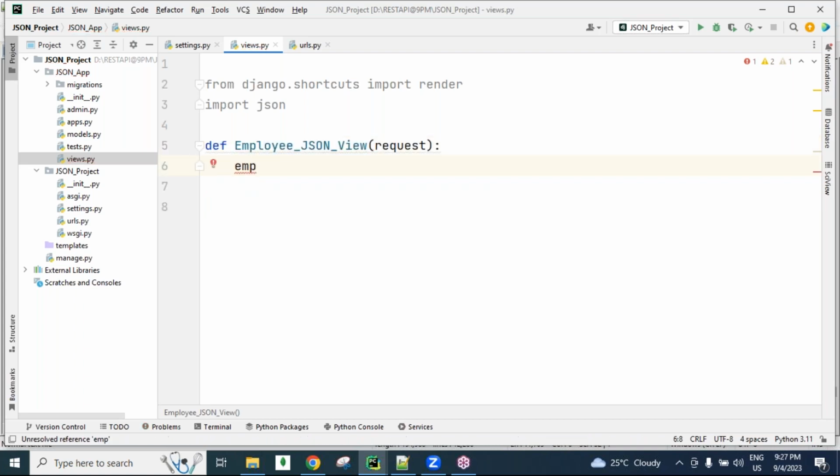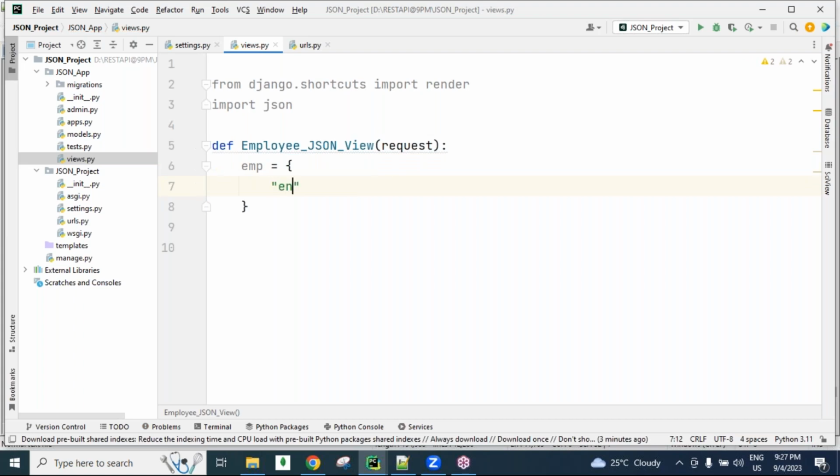Okay, now here create one employee data, guys. Employee object, employee dictionary object. I want it to be created as a dictionary. Employee dictionary means curly braces. So here employee number, guys, something like 10, employee name is Virat, and salary, guys, salary is 10,000. Okay, this is the object, guys, the EMP object. This is a dictionary, EMP dict. For understanding purposes I'm using employee dictionary.